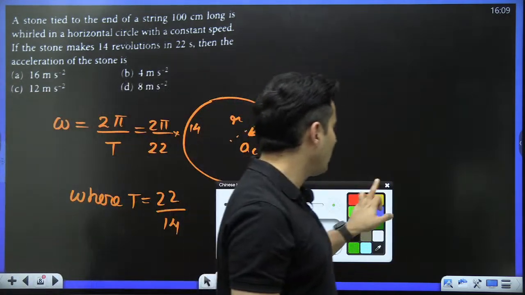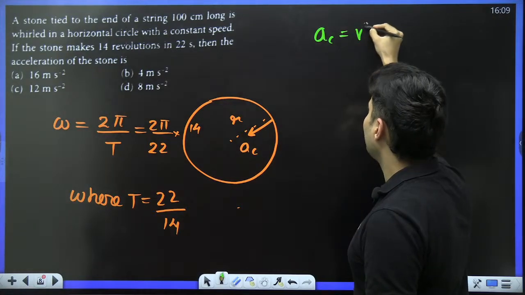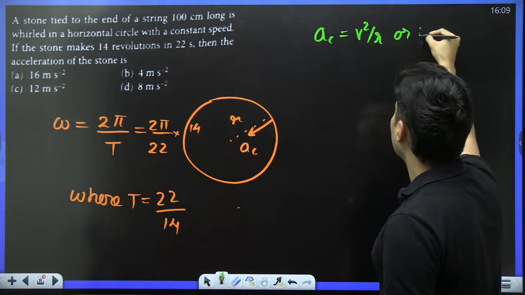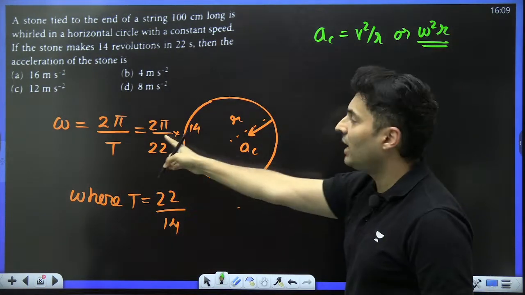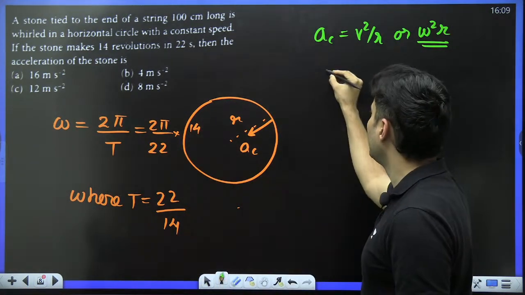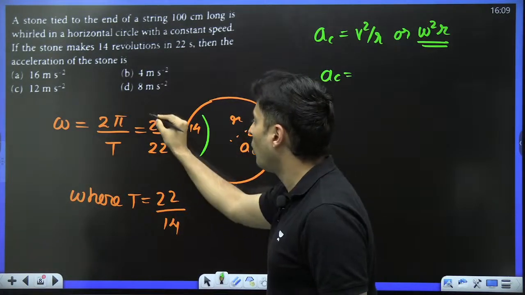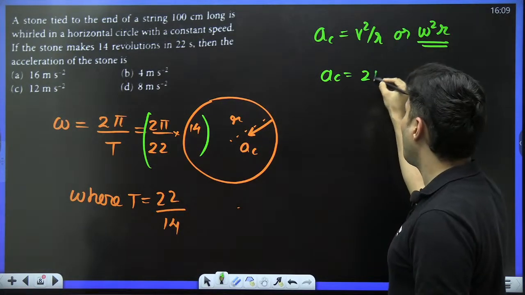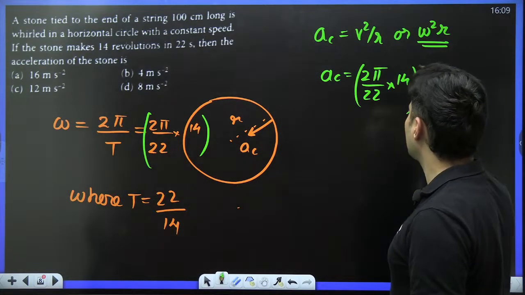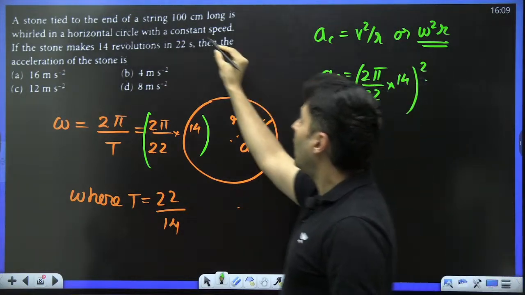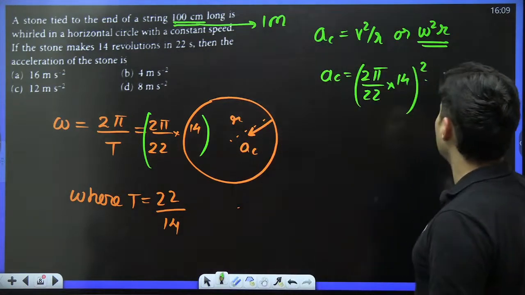Why do I need this? Because to find centripetal acceleration, I have the formula v square by r, or I can use omega square r. I will stick with this because omega has been found very easily. So centripetal acceleration will be omega square r, where this whole thing is omega: 2 pi by 22 into 14, whole square, into the radius. 100 centimeters is basically 1 meter, so the radius is just 1.